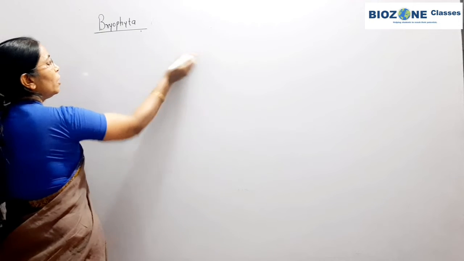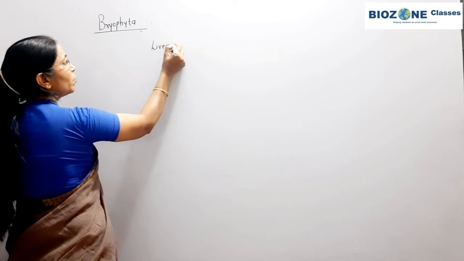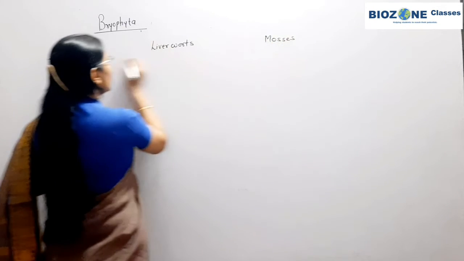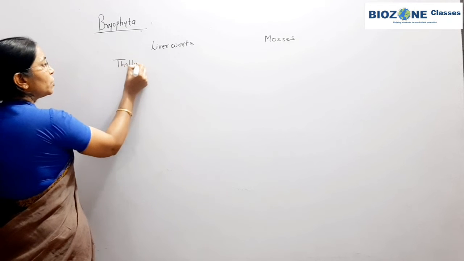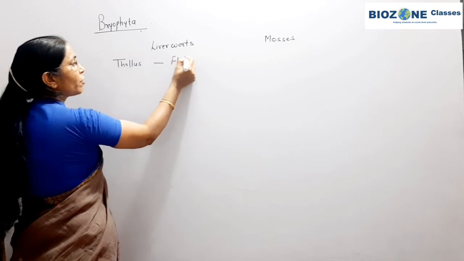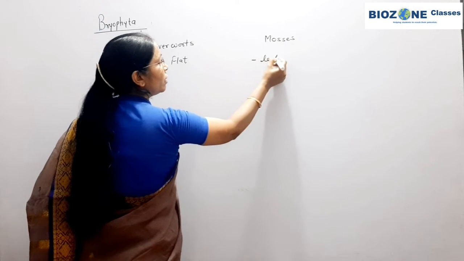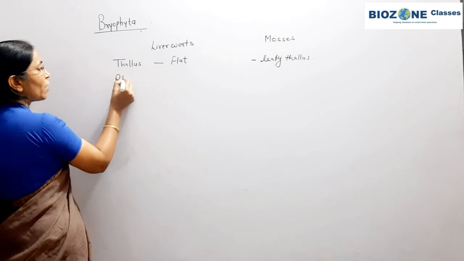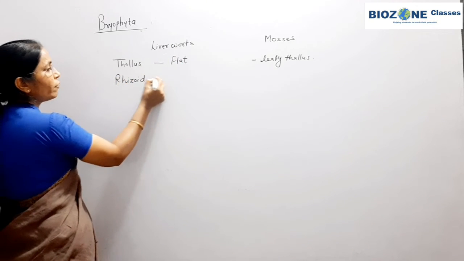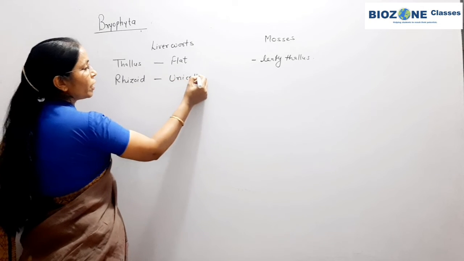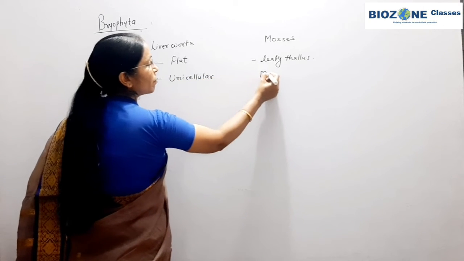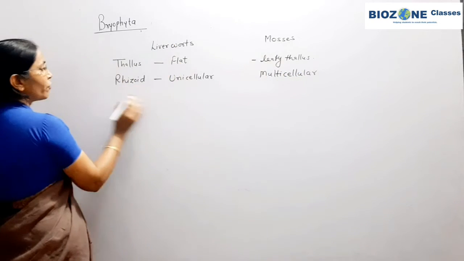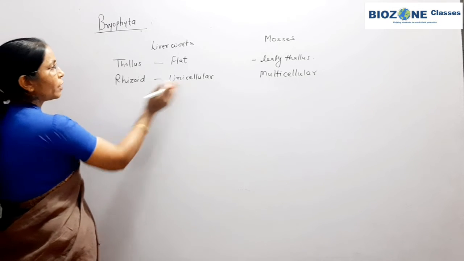Now when we study liverworts and mosses, if you look at the thallus, the thallus is dorsiventrally flat, and here the thallus is in what form? Leafy thallus is present in mosses. One difference is that the rhizoid is present in both. Rhizoids in liverworts are unicellular, whereas in mosses rhizoids are branched and multicellular. Clear?